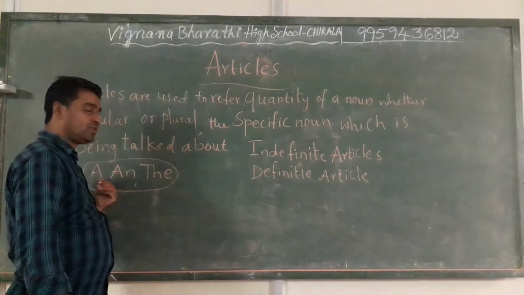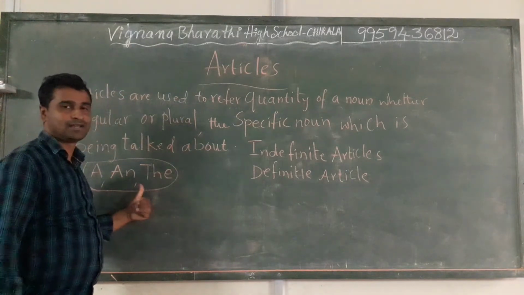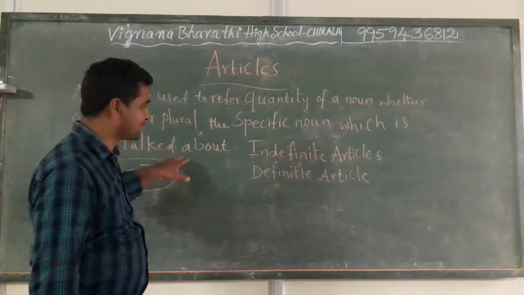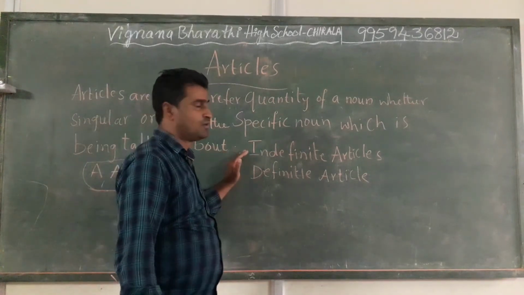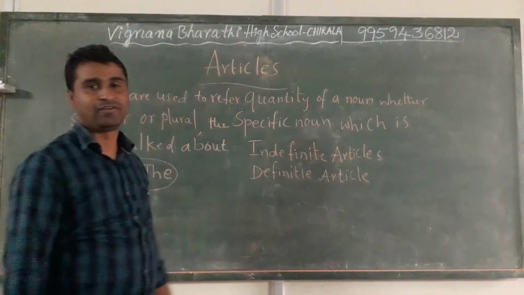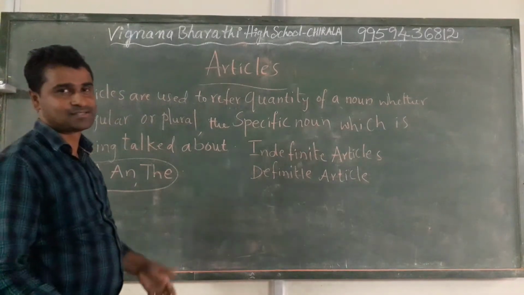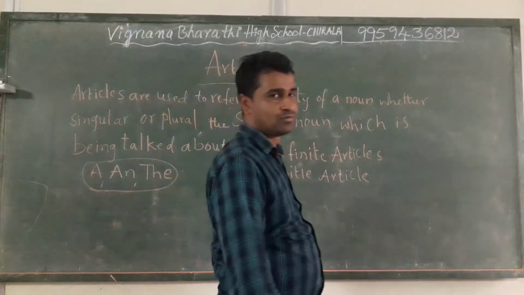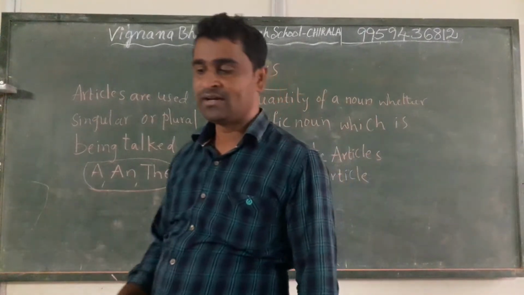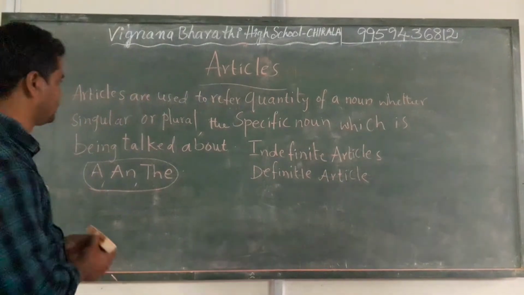A, an, the are the articles, and these three have been divided into two groups: indefinite articles and definite articles. As I already discussed, articles are used to tell about the quantity of a noun or the specification of the noun which is being talked about.